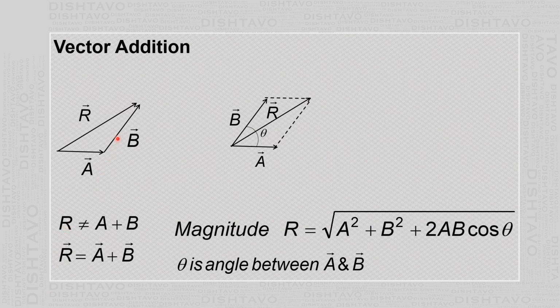Now, suppose you want to find the expression for r. Then you move this parallel to itself from here and bring it here so that the tails are touching each other. Then from that construct a parallelogram, and suppose the angle between A and B is theta. The magnitude of this resultant is given as square root of A square plus B square plus 2AB cos theta. What I have just stated is nothing but the law of parallelogram of vectors.